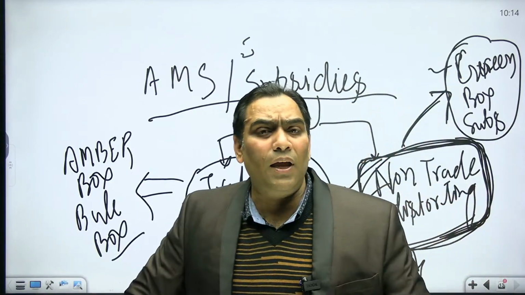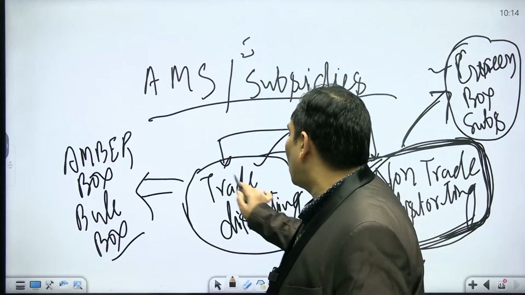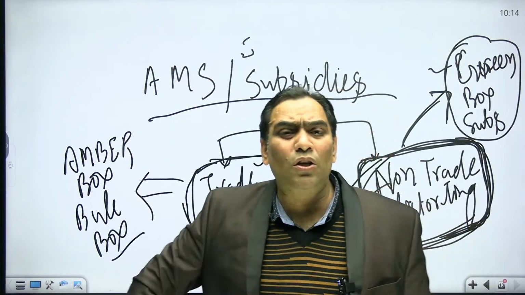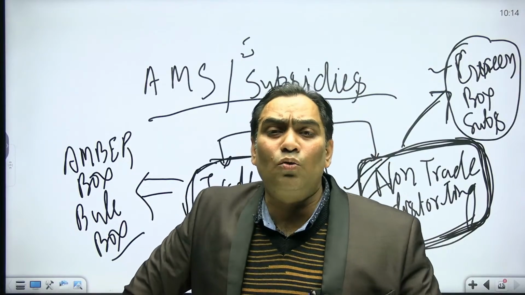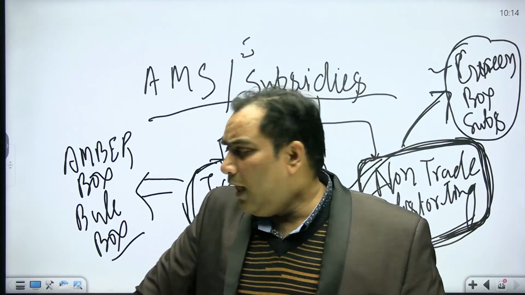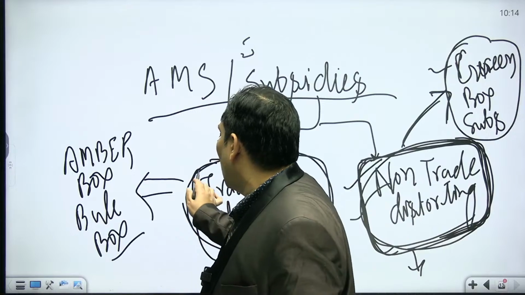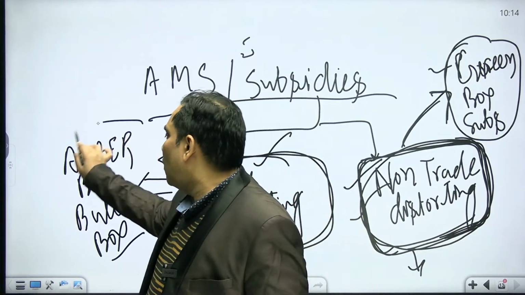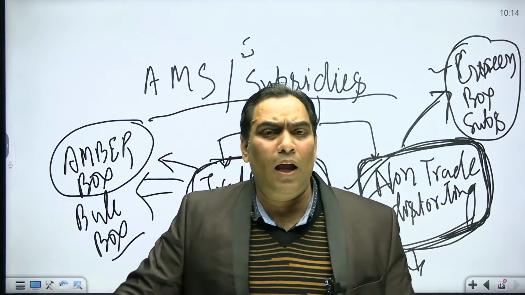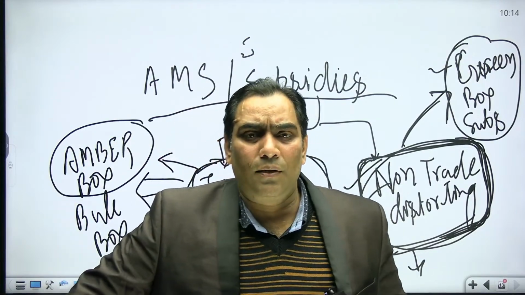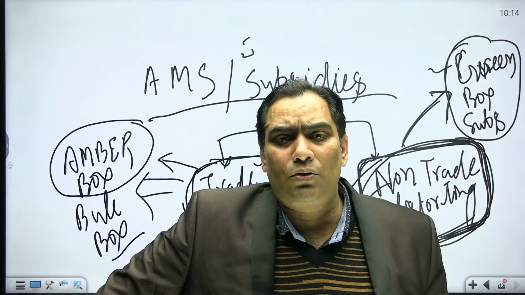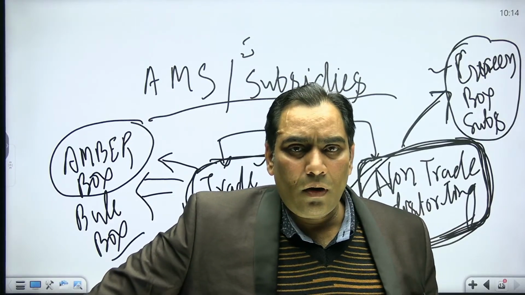But there can be another type of subsidy which is going to distort the trade. That means they should be within a limit. Those subsidies which are going to restrict the trade are known as amber box subsidy, and the limit is put on those amber box subsidies.